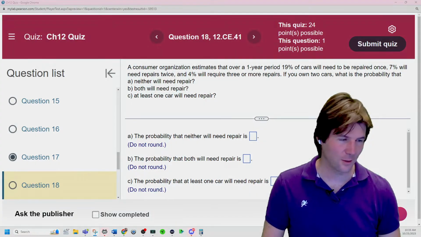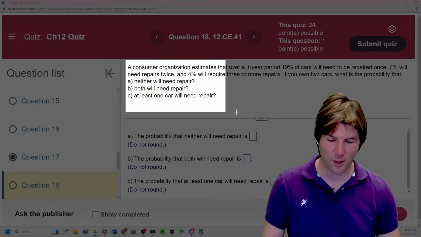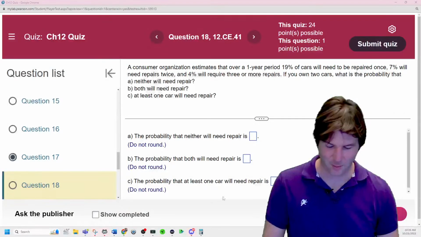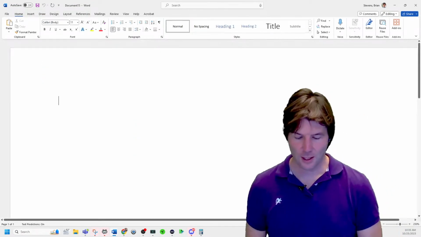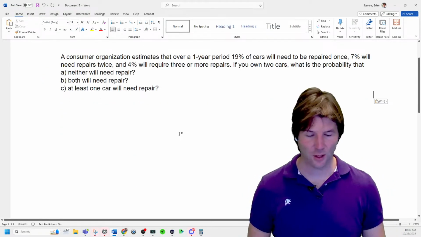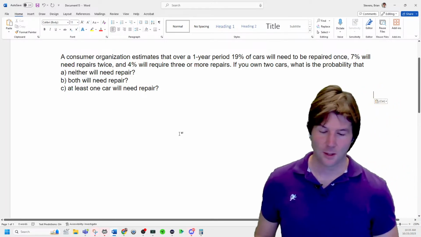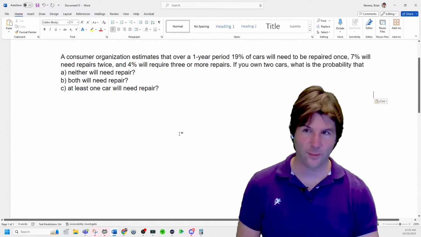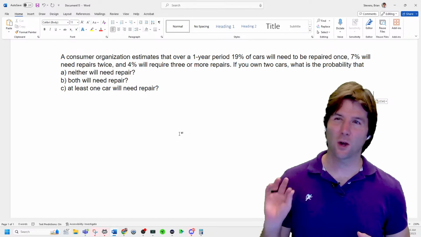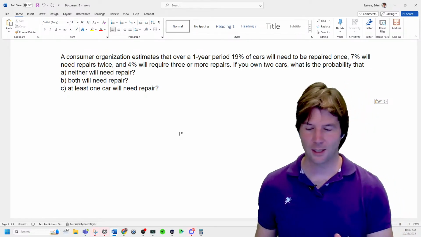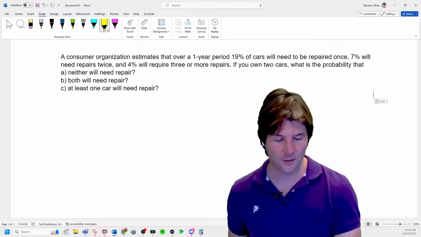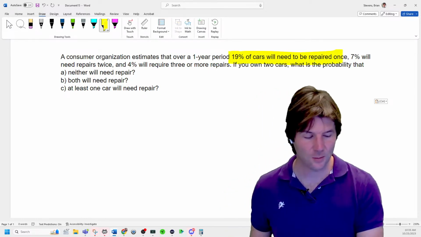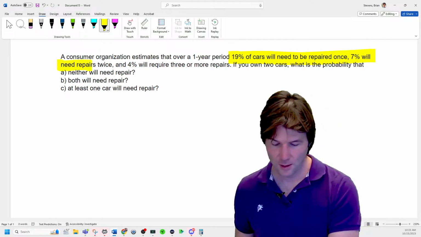So now you have 2 cars. There is a theoretical problem with this problem, that if you had a car that needed repairs, it would probably be the case that your other car would need more repairs. So when you look at this right here, we get the same sort of information. But we're just asking, does the car need repairs or not need repairs? So what would you immediately do to figure out the probability of the car needing some sort of repair?